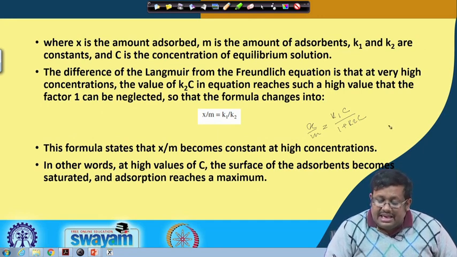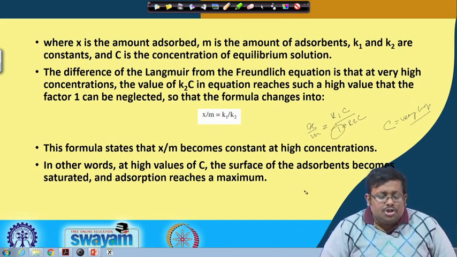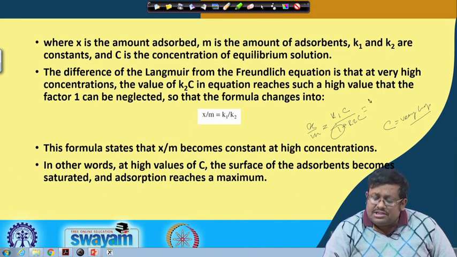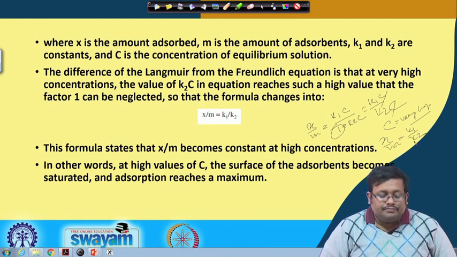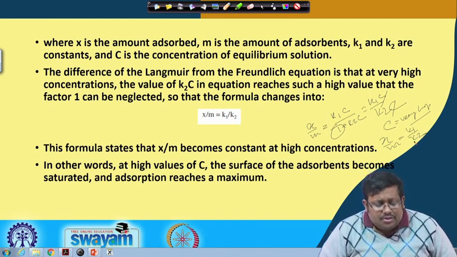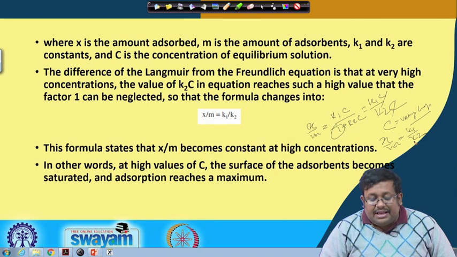So when C is very high, the 1 can be neglected, and the equation becomes K1C by K2C, so x/m equals K1/K2. This shows that x/m becomes constant at high concentration.